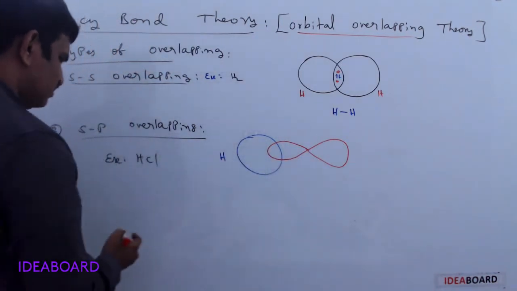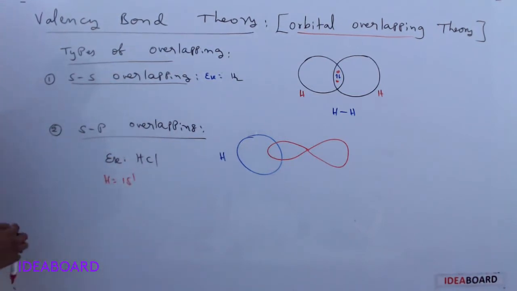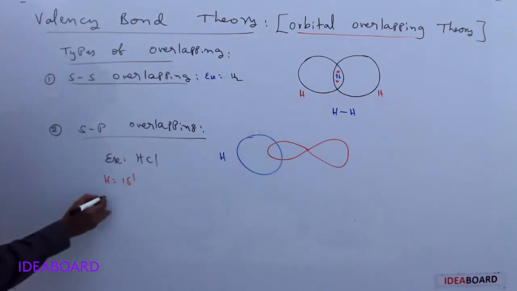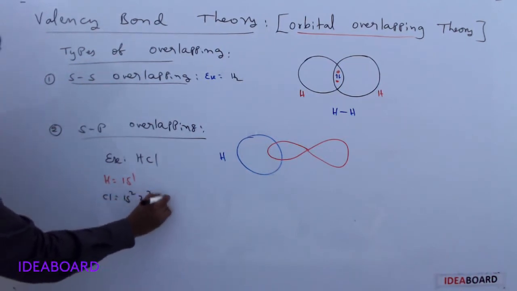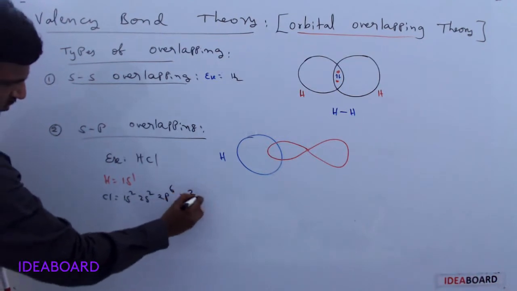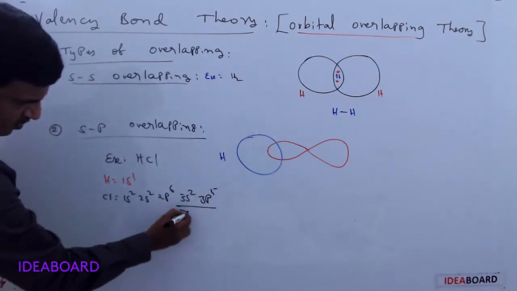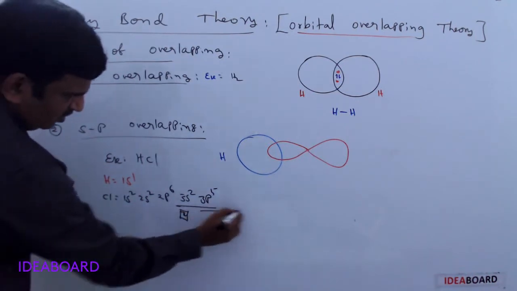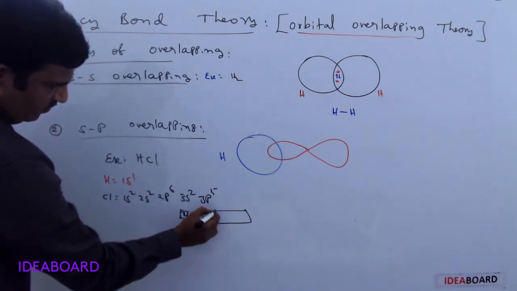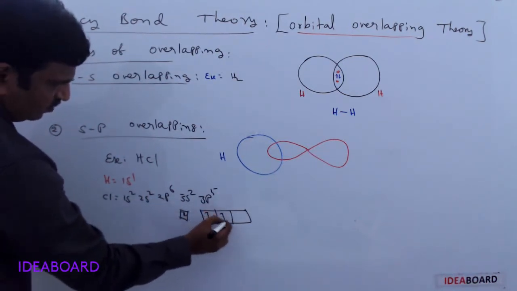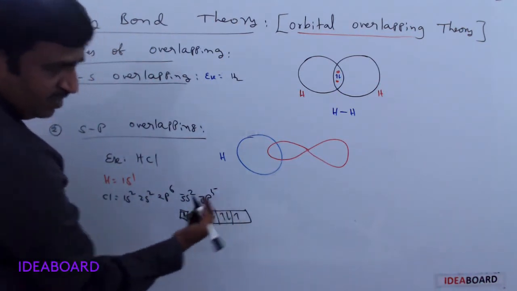I am writing the configuration of hydrogen as 1s1, and the configuration of chlorine: 1s2, 2s2, 2p6, 3s2, 3p5. The 3s2 is fully filled, and here we have 3p5, that is 1, 2, 3, 4, 5, and this electron is the unpaired electron.